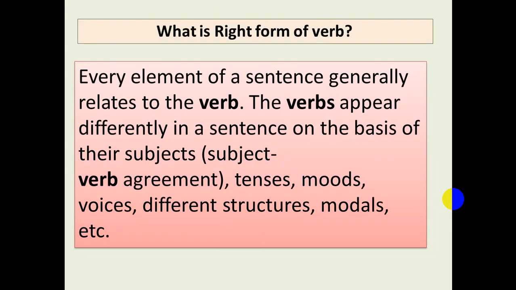What is right form of verb? Every element of a sentence generally relates to the verb. The verb appears differently in a sentence on the basis of their subjects. Subject-verb agreement, tenses, moods, voices, different structures, models, etc.